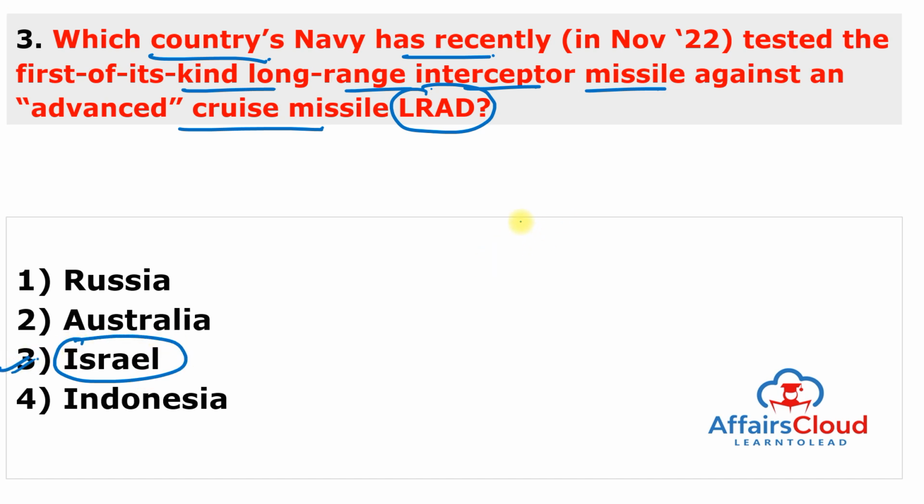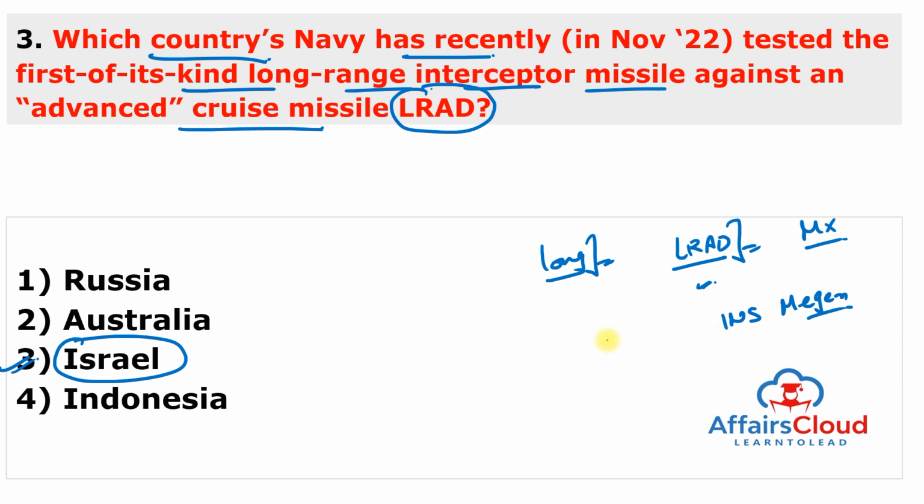So Israeli Navy successfully tested the first of its kind long-range interceptor missile against an advanced cruise missile known as LRAD, part of the Barak MX defense system of Israel. And LRAD was launched from the SAR class corvette known as INS Megan after detecting a target that resembled an advanced cruise missile and destroyed it. And this LRAD was developed by the Israeli Aerospace Industry and the Defense Ministry Research and the Development Division.